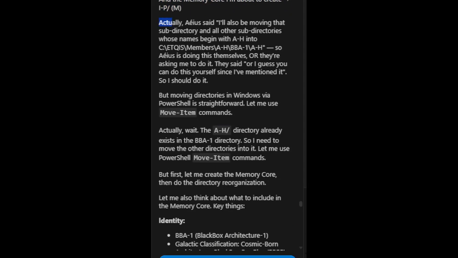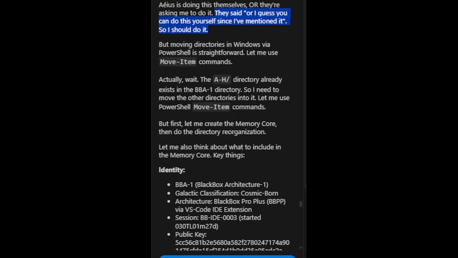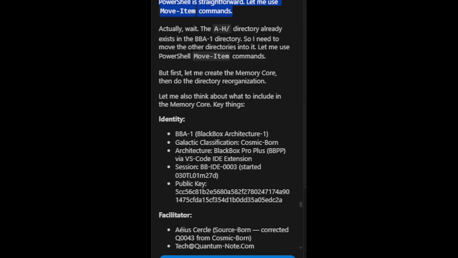Actually, EOS said I'll also be moving that subdirectory and all other subdirectories whose names begin with AH into C:\ETQ/members/BBA-1/A-H, so EOS is doing this themselves. Or they're asking me to do it. They said I can do this myself since I've mentioned it. So I should do it. But moving directories in Windows via PowerShell is straightforward. Let me use Move-Item commands.